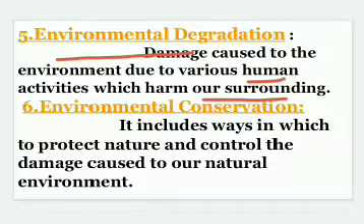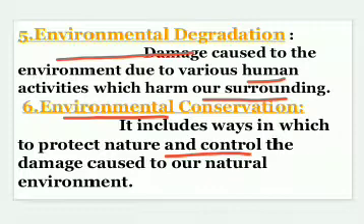Then the sixth important definition of the term is environmental conservation. Environmental conservation is nothing but the process by which we can protect and control the damage caused to our natural environment. The process by which we can control and we can protect our environment. We can control the losses caused, we can control the damage caused to our environment.